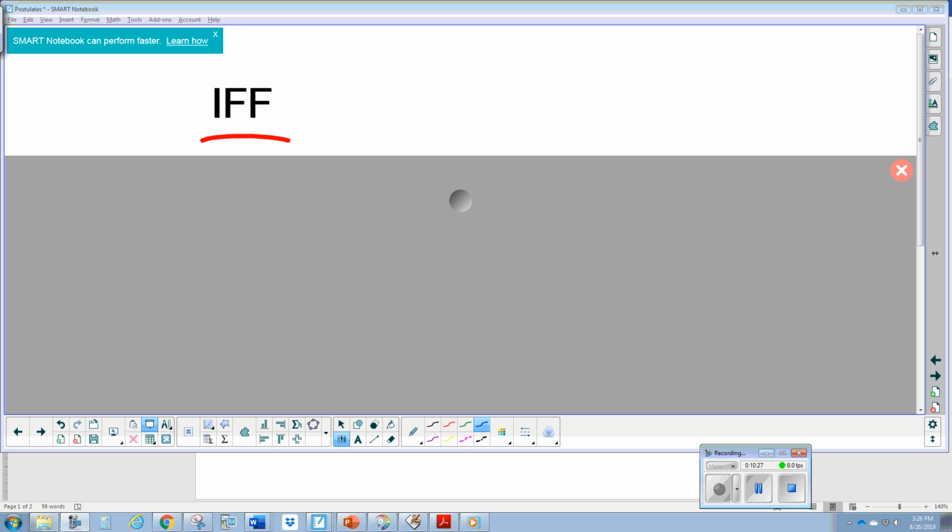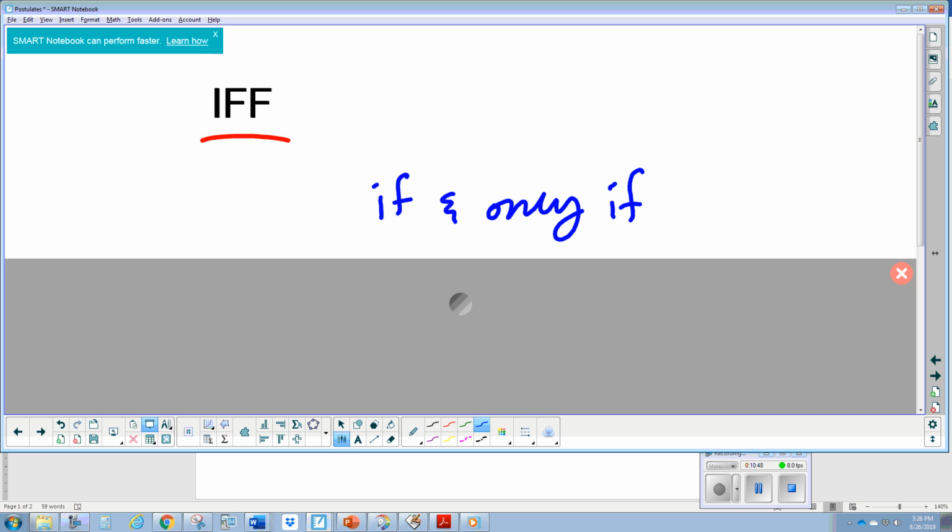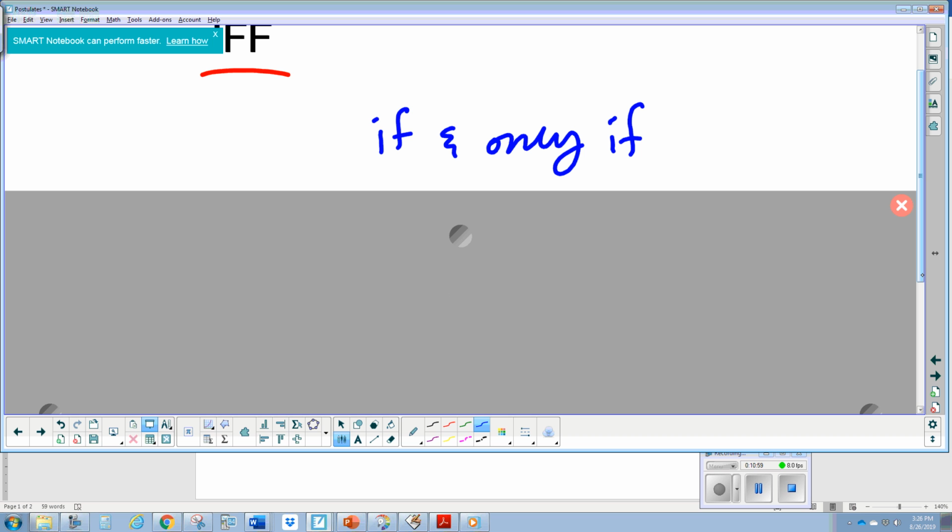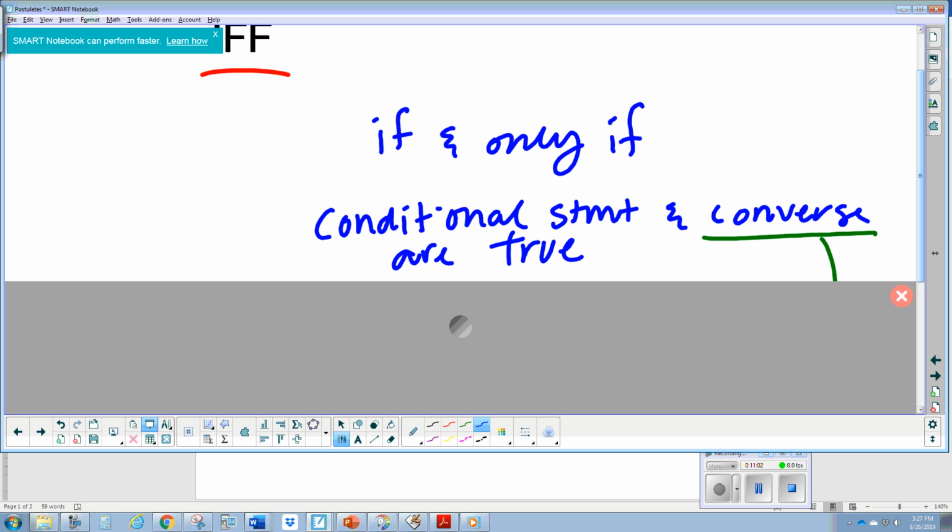Okay, and then the final part of this lesson is the if and then statements. They're called conditional statements. So an if-then or conditional statement has two pieces. It has an if part and a then part. If you see this abbreviation IFF, that means if and only if. And in an if and only if statement, it means the first and the second part of the statement are true, and it's true if you reverse the order of the statement. So an if and only if statement is a conditional statement, and the converse of that statement are true.